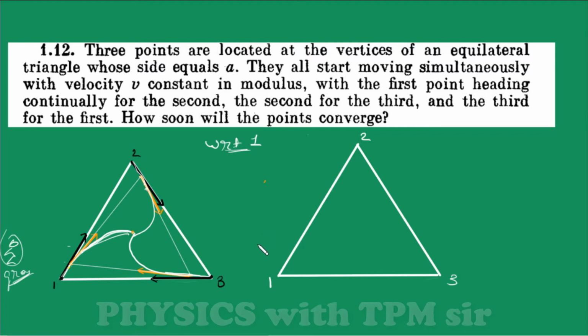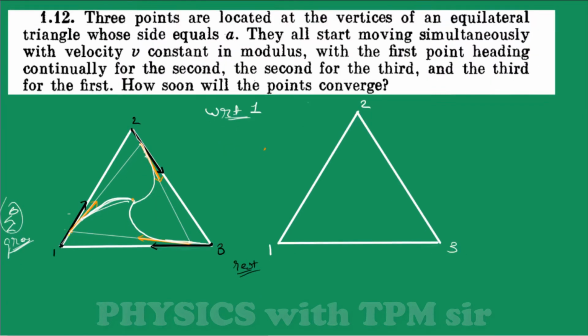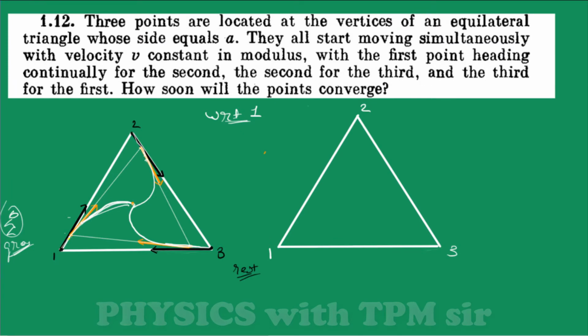Let's solve this question in the frame of particle 1. So we must all know that an observer always finds himself at rest. So with respect to particle 1, particle 1 will not move. We must know that if I try to find the velocity of particle A with respect to A, then velocity of A minus velocity of A, we will always get 0. Velocity of particle A with respect to A will be 0. An observer always finds himself at rest.